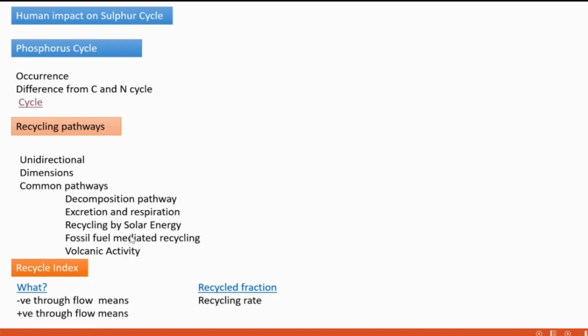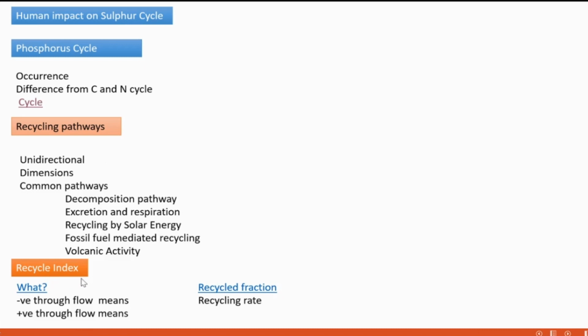Then fossil fuel mediated recycling. This is more frequent in anthropogenic actions, that type of activities. In such activities, these materials, micronutrients or matter, are recycled by way of fossil fuel combustion. Then volcanic activity also releases a certain amount of elements that are locked up in sediments. These are the common pathways.